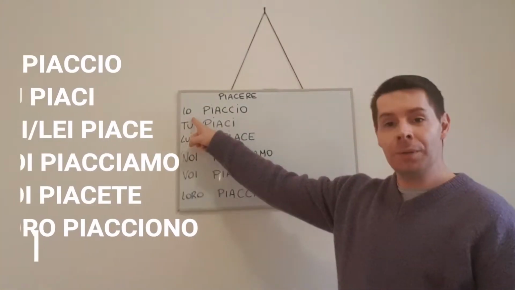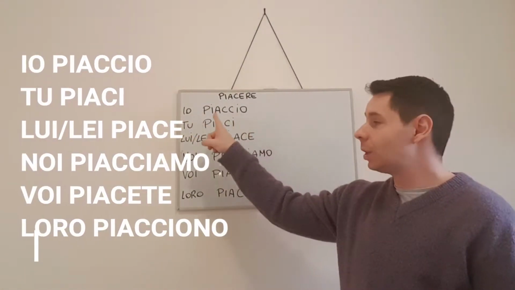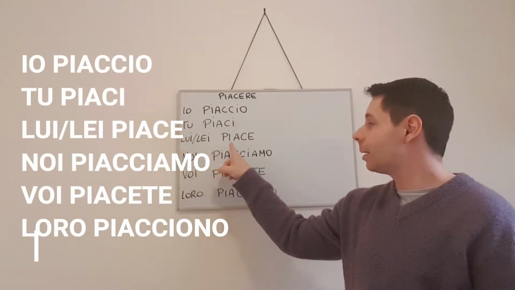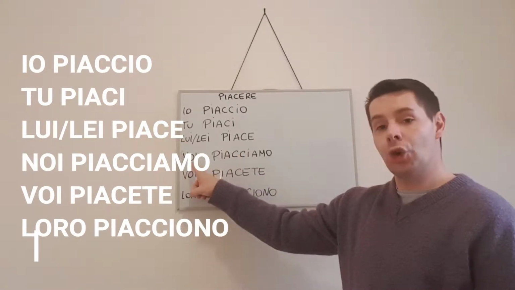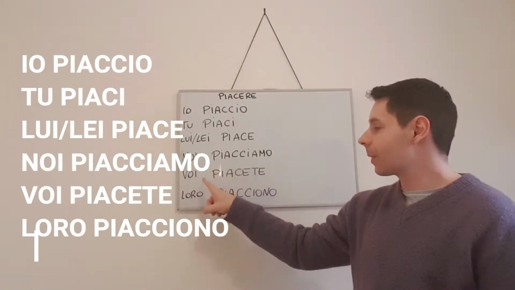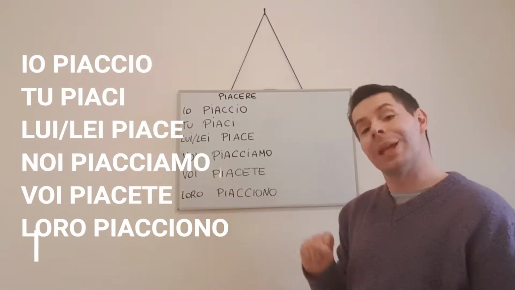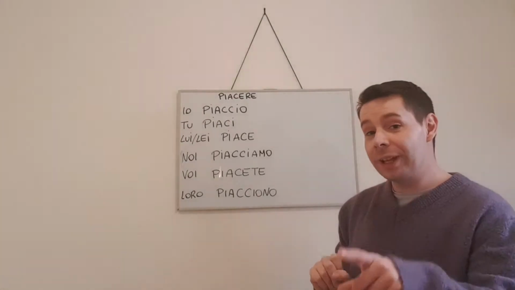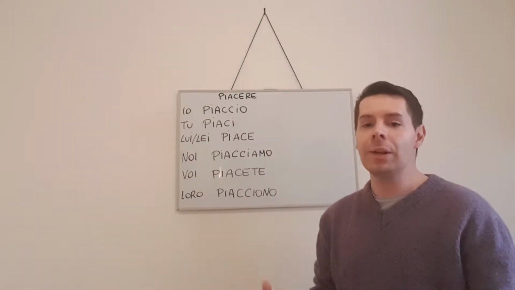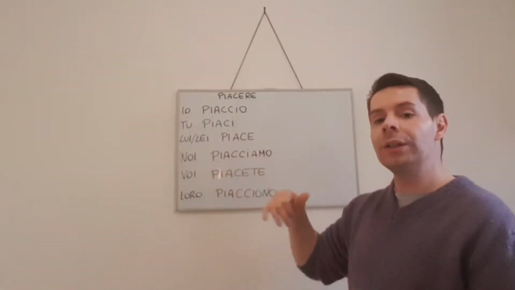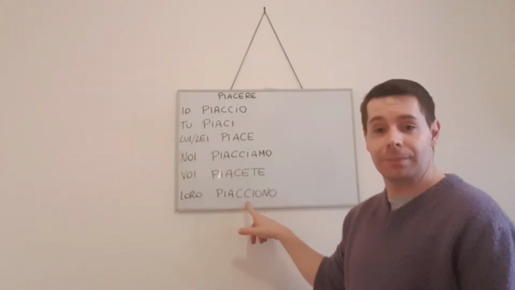Let's learn how to conjugate the verb. So let's go to the whiteboard. Io piaccio. Tu piaci. Lui, lei piace. Noi piacciamo. Voi piacete. Loro piacciono. And the good thing is that mainly we use this verb in the third singular, piace, or the third plural form, piacciono.